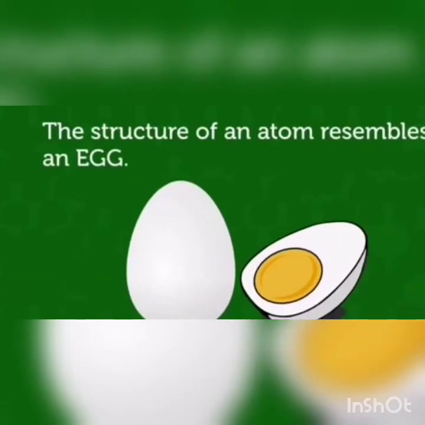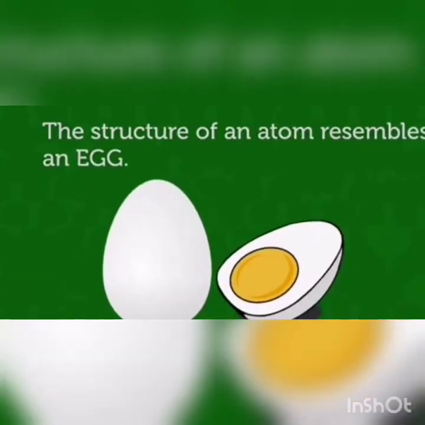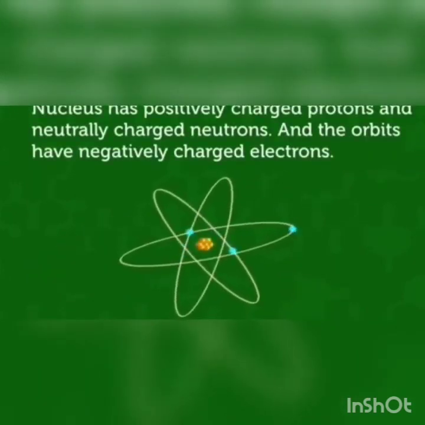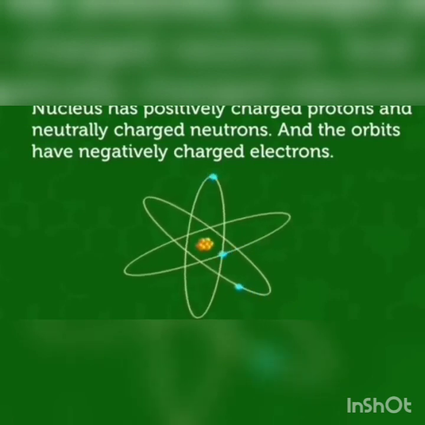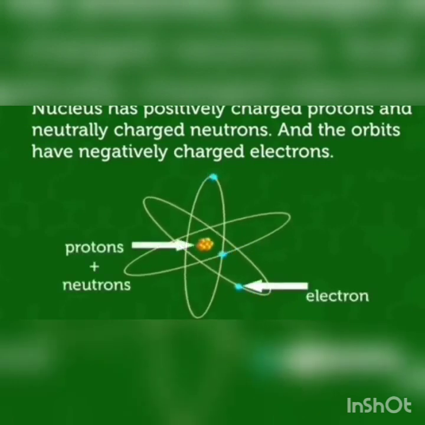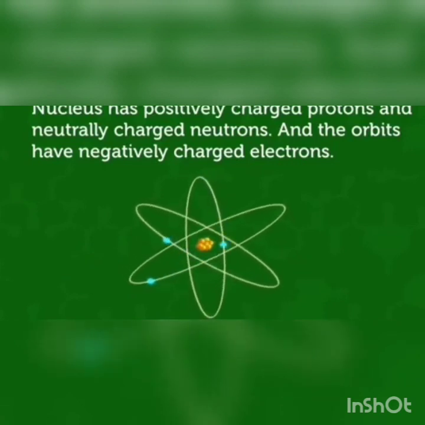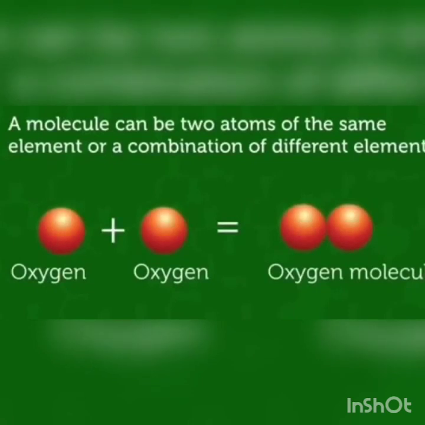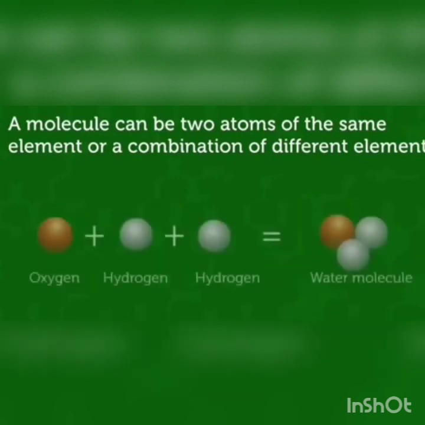The structure of the atom resembles an egg. The nucleus in the middle is like the yolk of the egg, and the orbit around it is like the egg white. The nucleus has positively charged protons and neutrally charged neutrons, and the orbits have negatively charged electrons. Two or more atoms combine to form a molecule. A molecule can be two atoms of the same element or a combination of different elements.